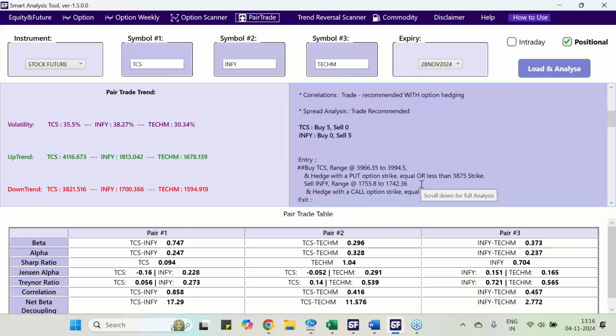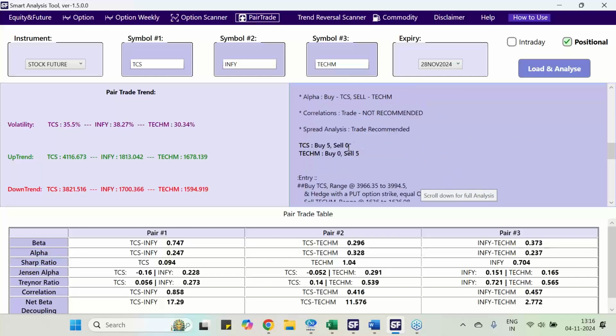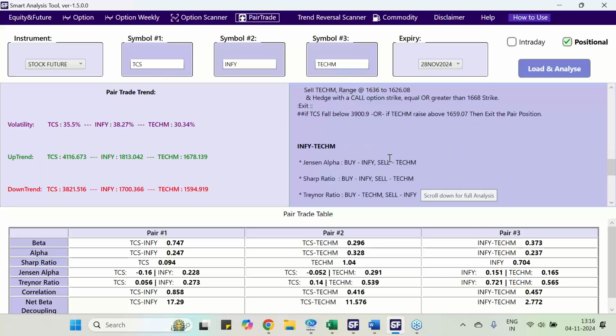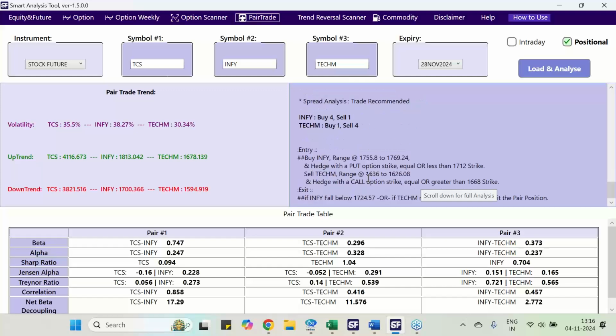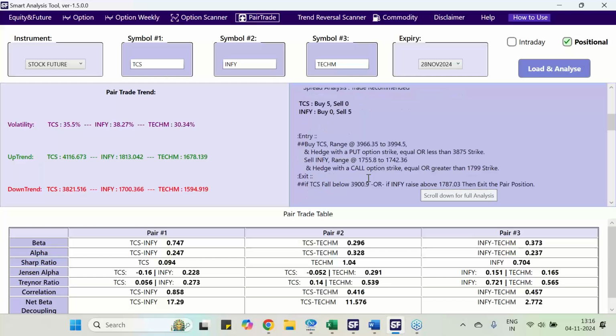In these 3 pairs, the clear majority goes for TCS buy, Infy sell. Tech Mahindra and TCS, again TCS buy, Tech Mahindra sell. TCS is leading in buying in both analyses. When it goes for Infy and Tech Mahindra, it is Infy buy, Tech Mahindra sell. So this is what it is telling. Any of these pairs you can take.